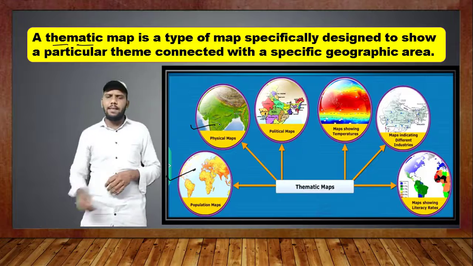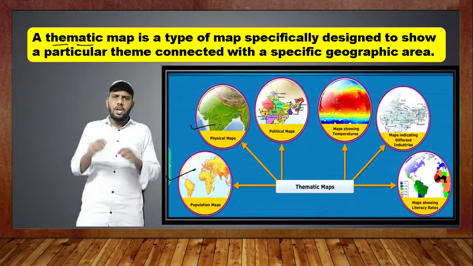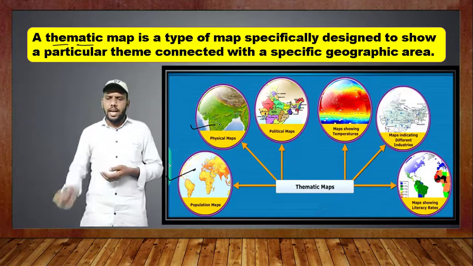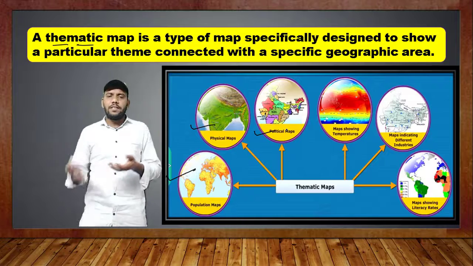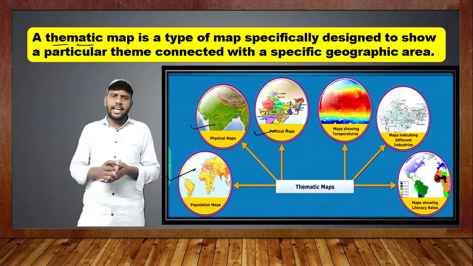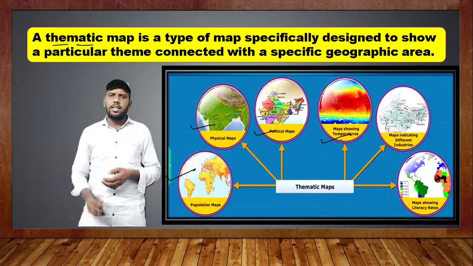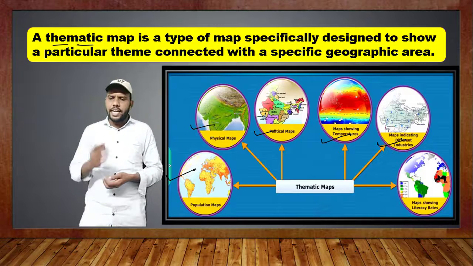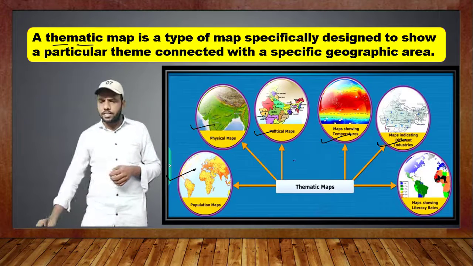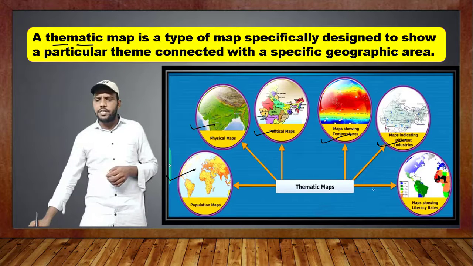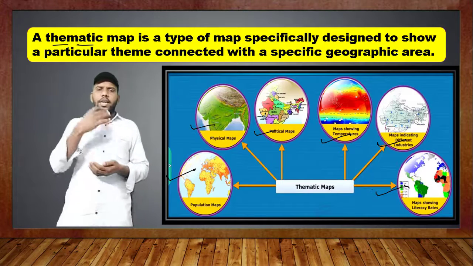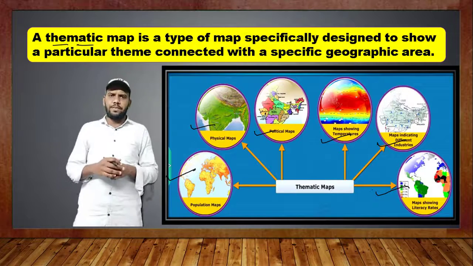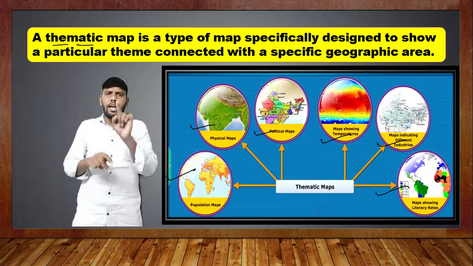Here we can understand the physical map. There we can understand various heights, plain areas, plateau areas, rocky areas. Those information we can get. And here we can see the political map. Here we can understand capital cities, districts, different states. And a map showing temperature has only temperature related information. Here the map indicates different industries. There we can get only industrial information. And a map showing the literacy rate. Here we can get the educational literacy rate. So every map is designed for a specific theme. All the themes are not included in one map.